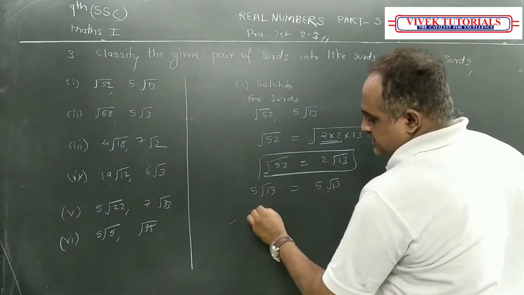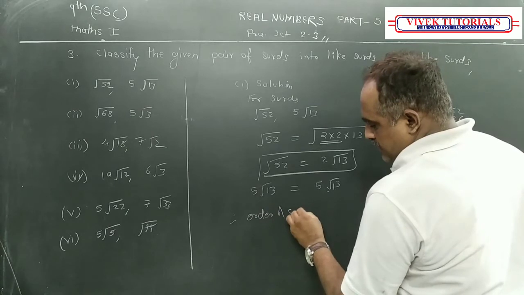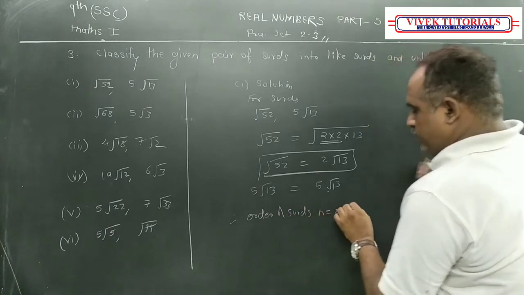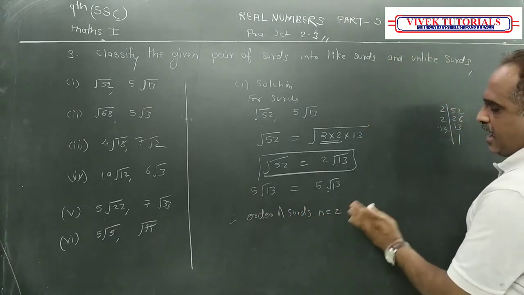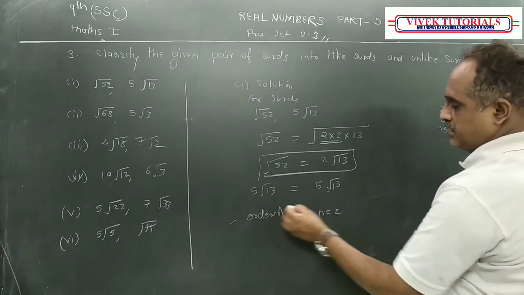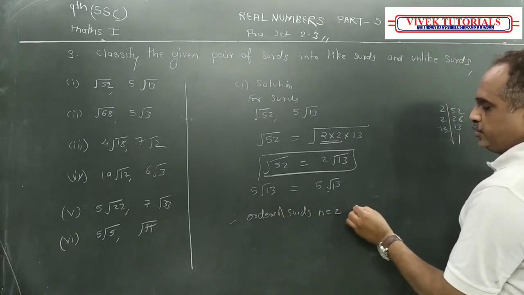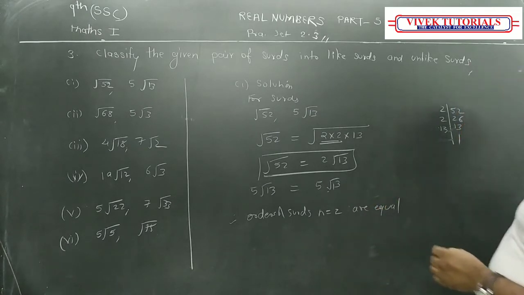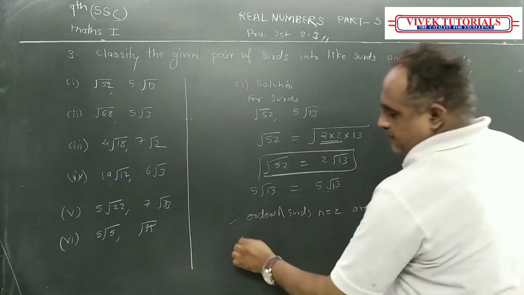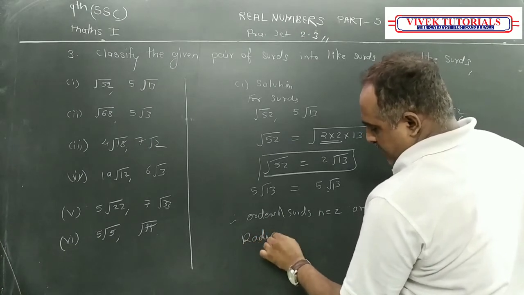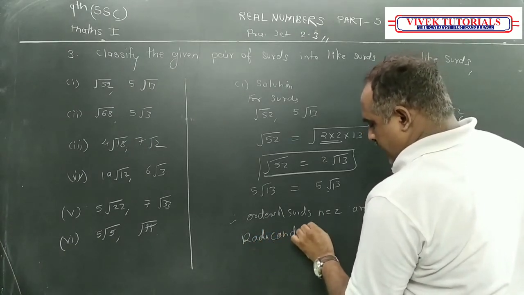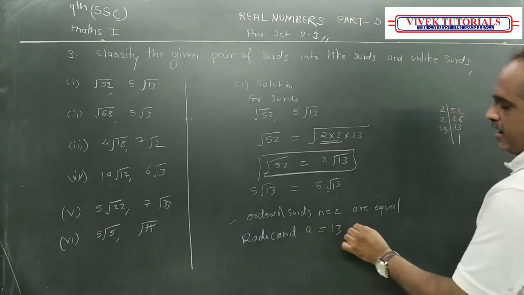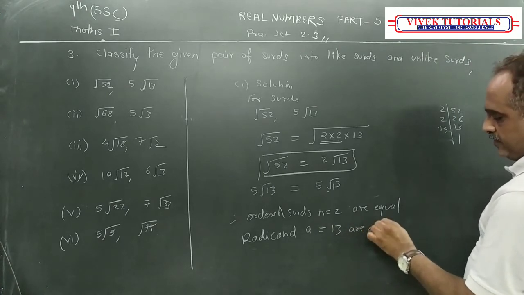So what can I write? The order of the surds, n equal to 2, are equal. Is it right? The radicand, a equal to 13, are also equal.